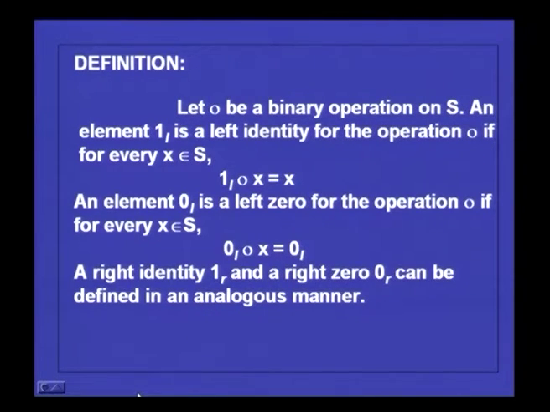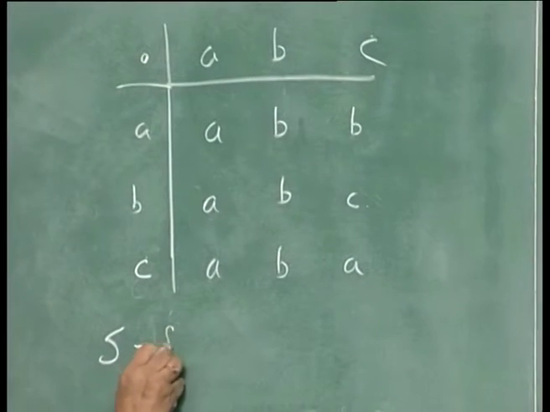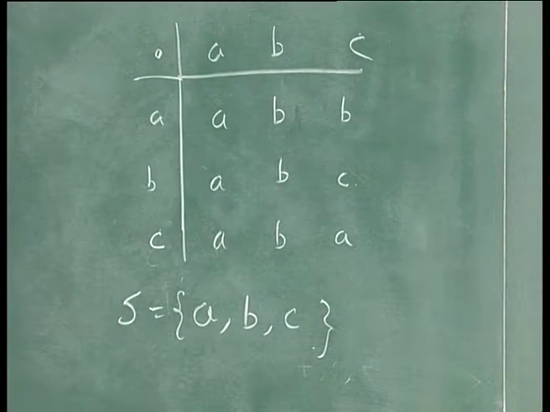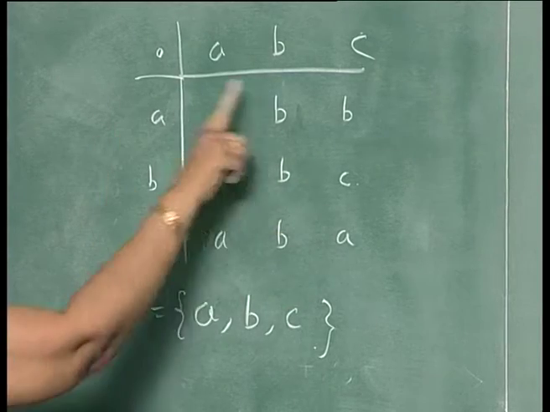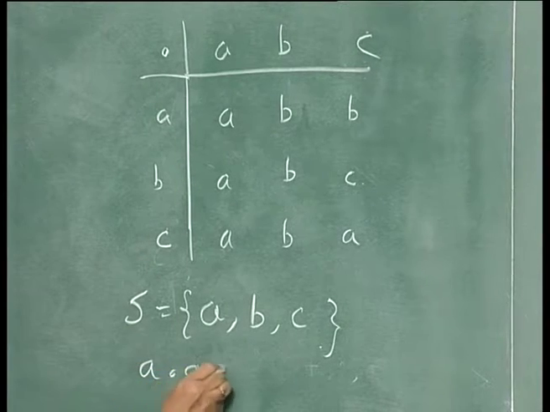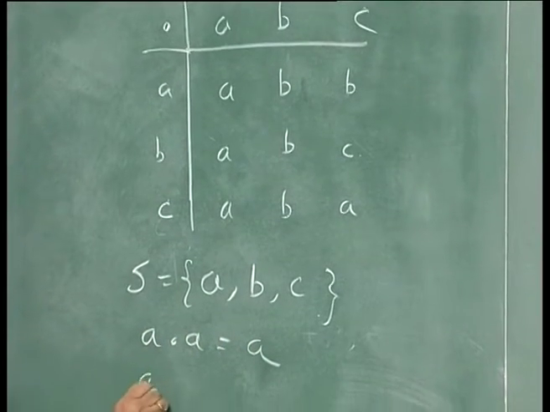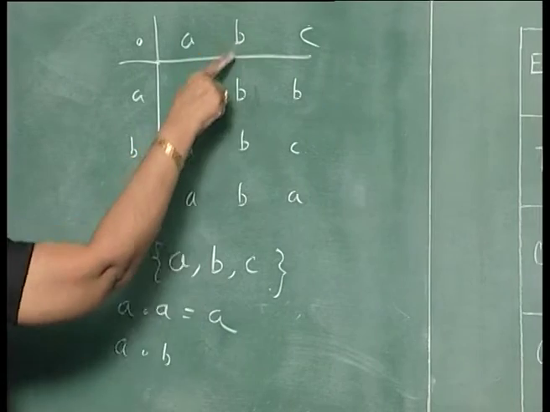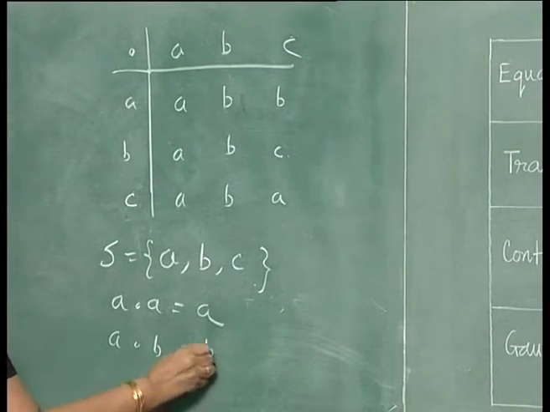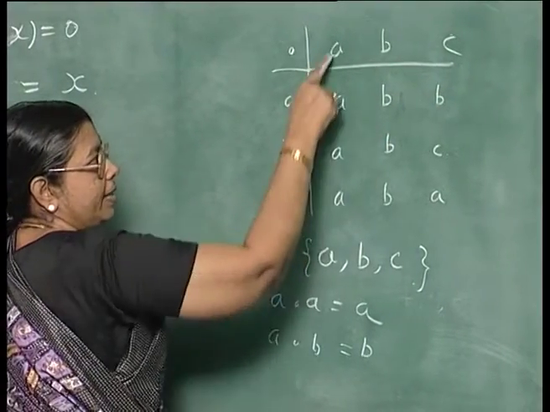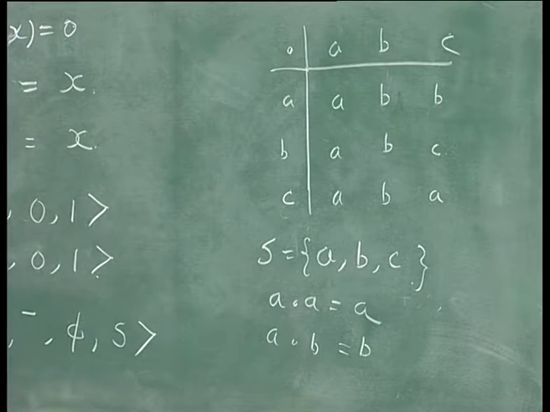So, this is when you have a table like this. Look at this example. You have 3 elements. The set S consists of 3 elements A, B, C, and there is a binary operation dot which is given by this table. What do you understand by this table? A dot A is equal to A, A dot B is B and so on. Again A dot C is B, B dot A is A. You have to read this table in this manner.